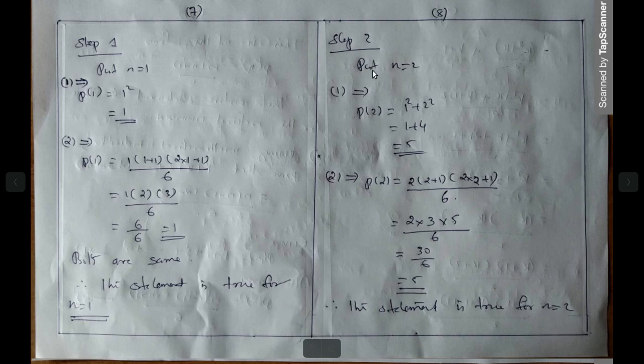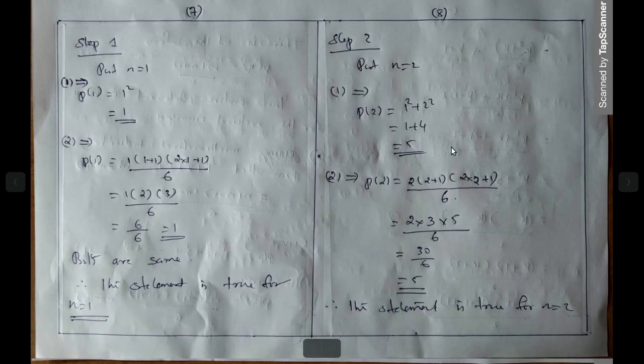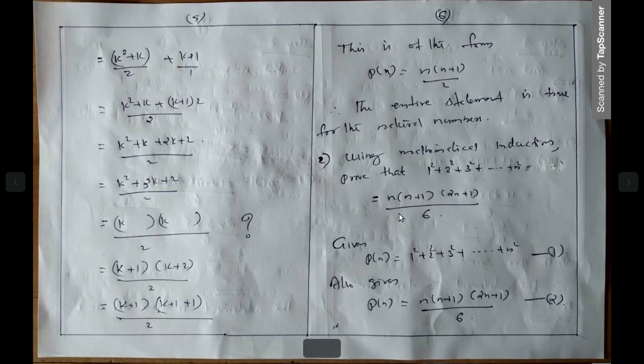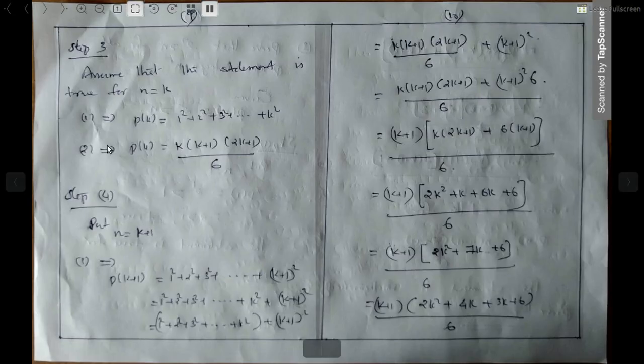Then step 2, n is equal to 2. What is P of 2? P of 2 means up to 2 terms: 1 square plus 2 square, which is 5. Then what is P of 2 from this formula? 2 into (2 plus 1) into (2 into 2 plus 1). That is 2 into 3, 6. And 2 into 2 plus 1 is 4 plus 1, 5. So 2 into 3 into 5 by 6. That is 5. This statement is true for n is equal to 2.